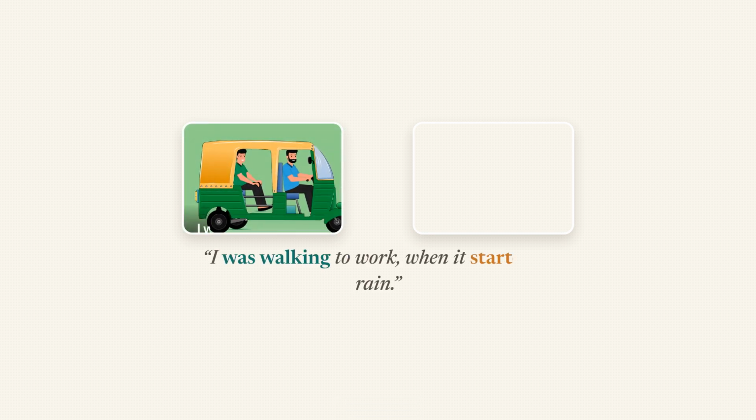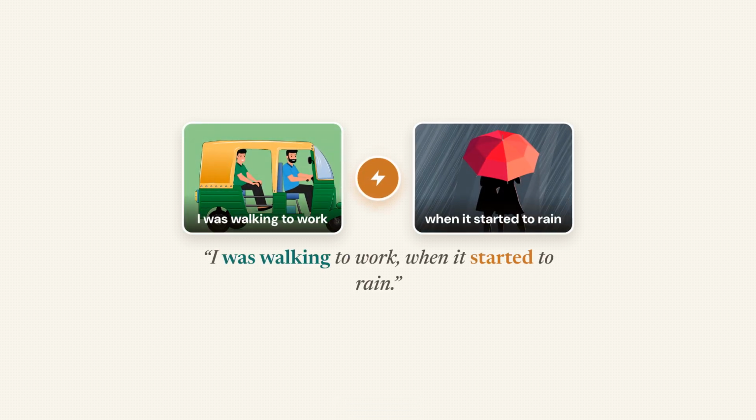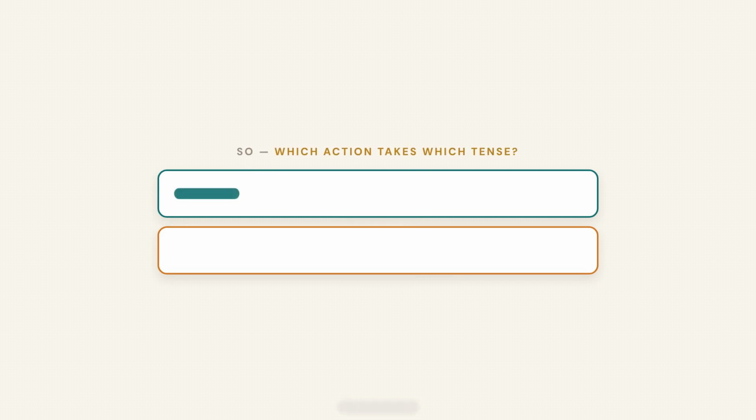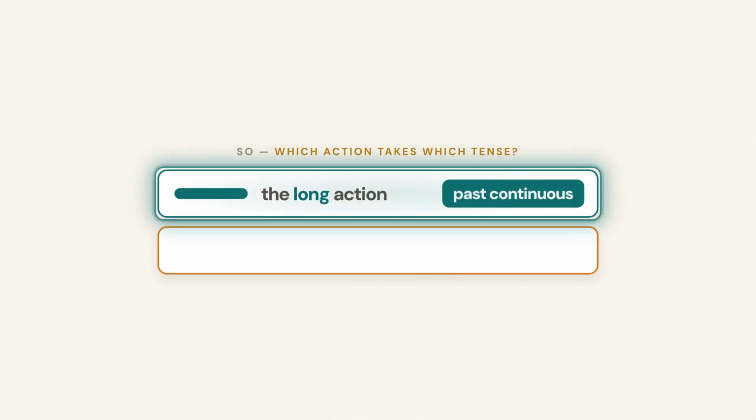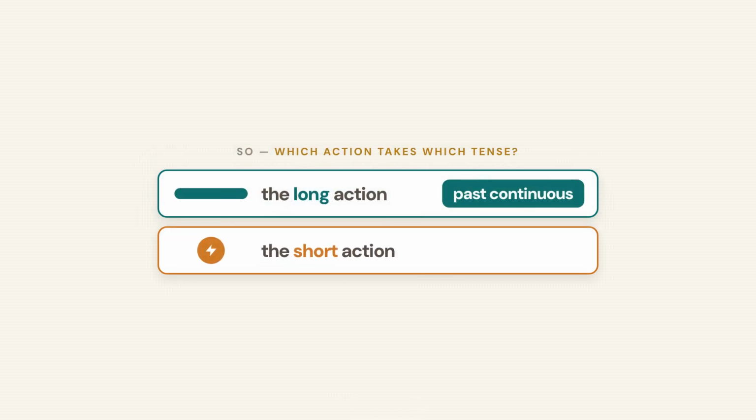I was walking to work when it started to rain. 2 actions there. The walking is long, it was already going on. The rain is short, it arrived in the middle of the walking. So the long action takes the past continuous, the short action takes the simple past.